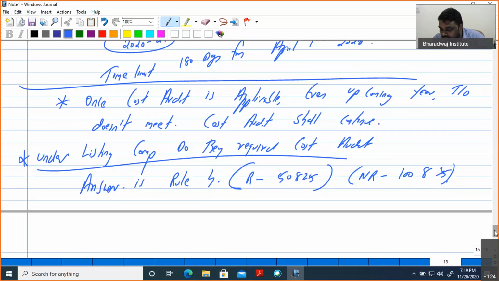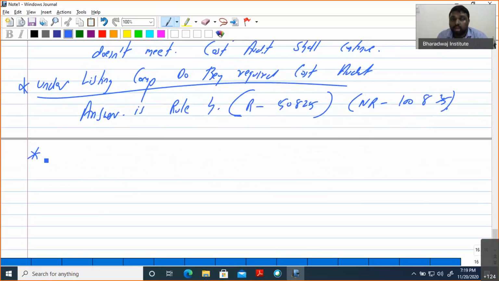Now going to the next provision. Time limit for appointing cost auditor, we have to pick. Yes or no? Time limit for appointing cost auditor is 180 days. Now, who will appoint?